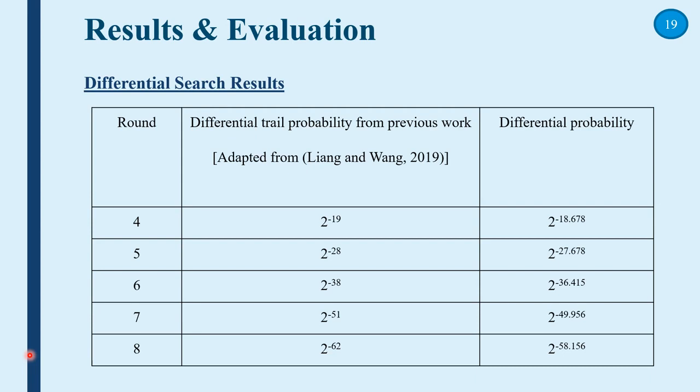By clustering the paths that begin and end with the same input and output difference, the differential probability can become greater. For example, in 8 rounds, the differential trail probability is 2 power of negative 62, but the differential probability has been improved to 2 power of negative 58.156 after clustering is taken.